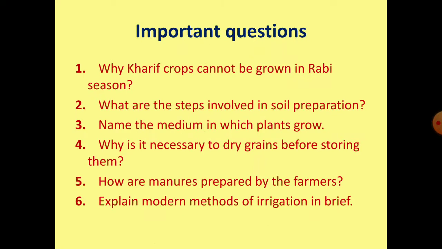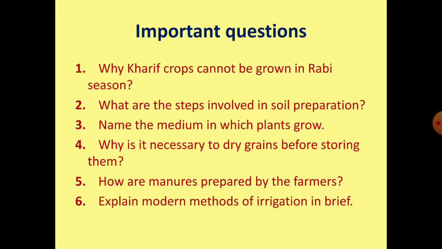Now some important questions. Why kharif crops cannot be grown in Rabi season? Kharif crops require a lot of water. In kharif season, the rain provides this water and kharif crops get sufficient water for their growth. So kharif crops cannot be grown in the Rabi season as they require more water for their growth, and Rabi season or the winter season is a dry season in which there is not enough water supply for the crops.